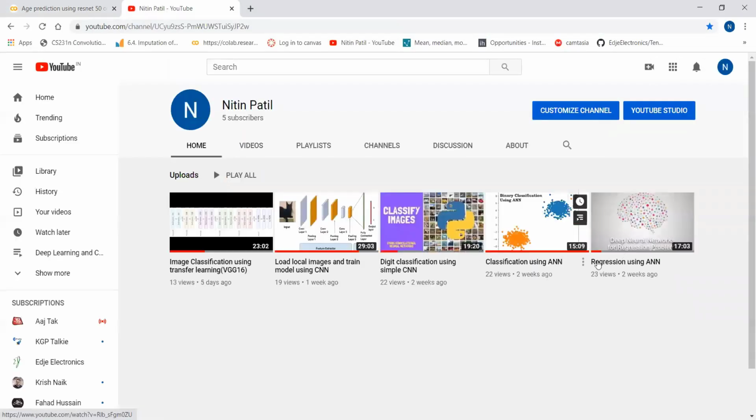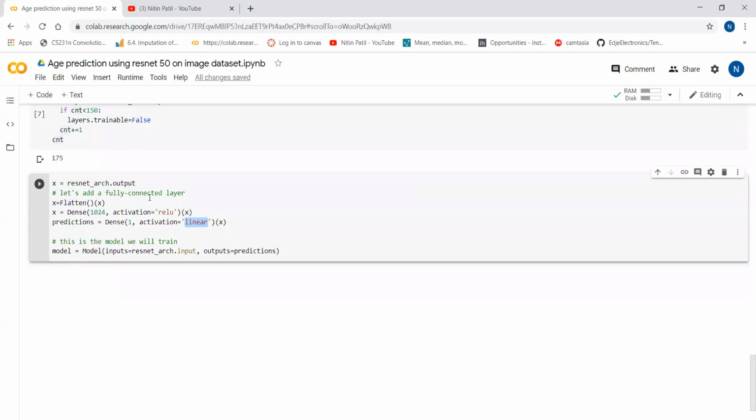Okay, and you can see those videos. Here I have explained the regression, and here I have explained how transfer learning can be done. This way we can create a complete architecture. So I have stored the model into prediction variables.